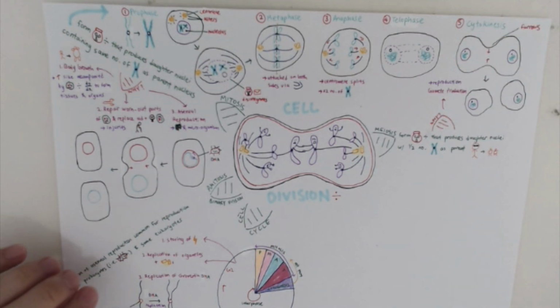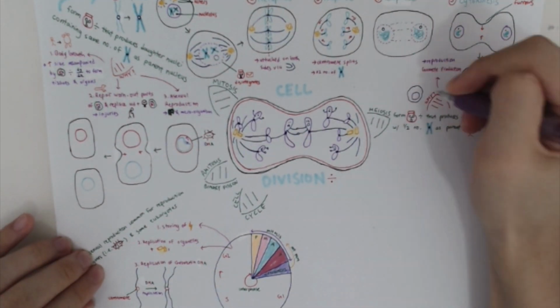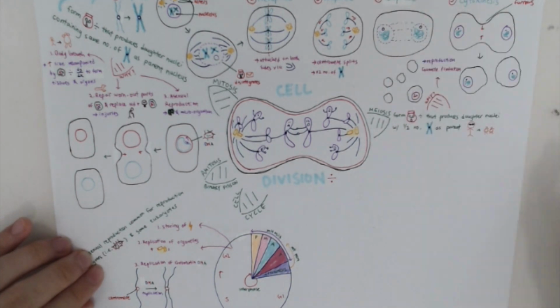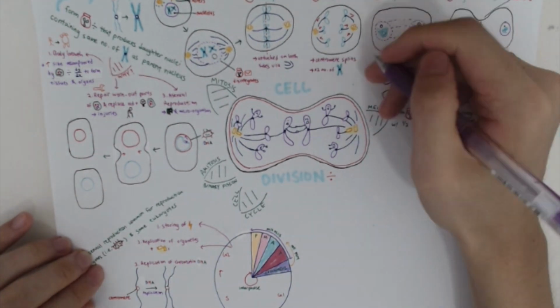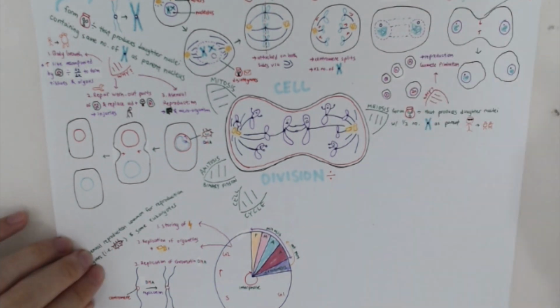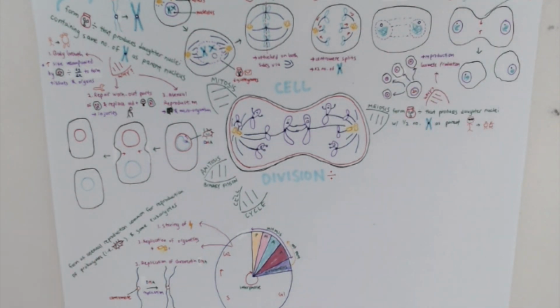For every diploid cell that undergoes meiosis, it produces a total of 4 gametes, each of which are haploid in nature, meaning it has only half the number of chromosomes as that of the parent cell. Meiosis is only restricted to germ cells, found in the testes and ovaries for males and females respectively. Before a cell undergoes meiosis, it goes through the same stages of the cell cycle. In meiosis, the cell goes through 2 rounds of division, as you will see.